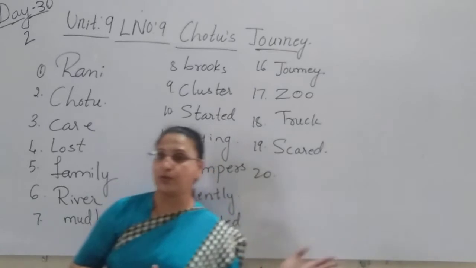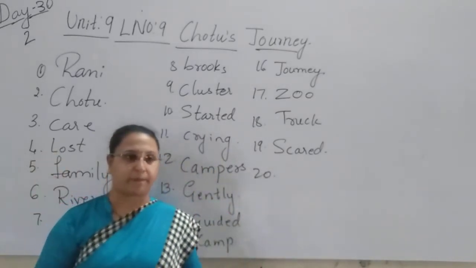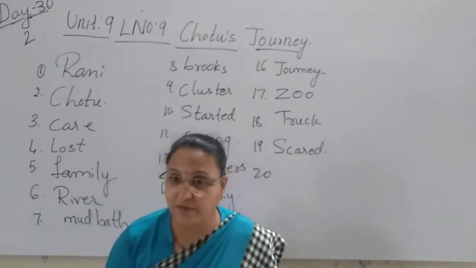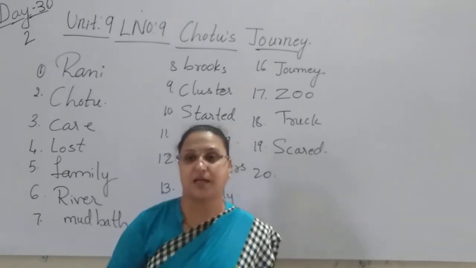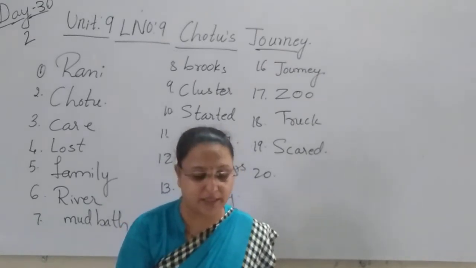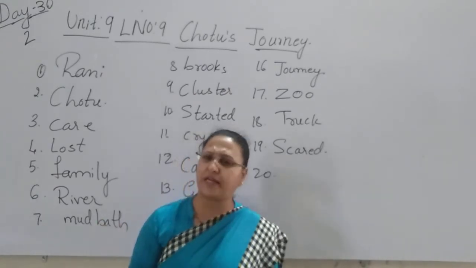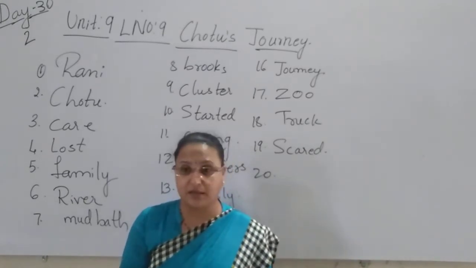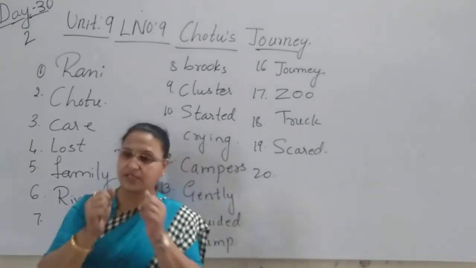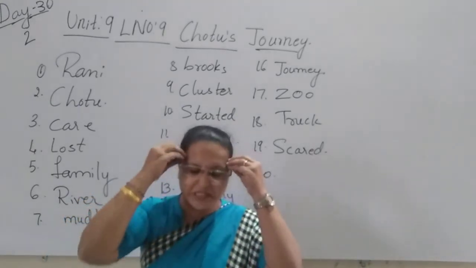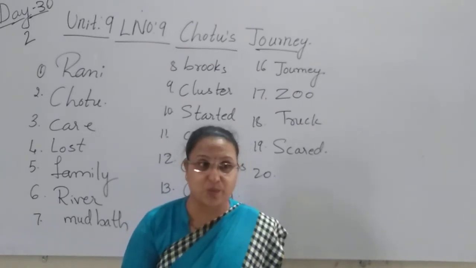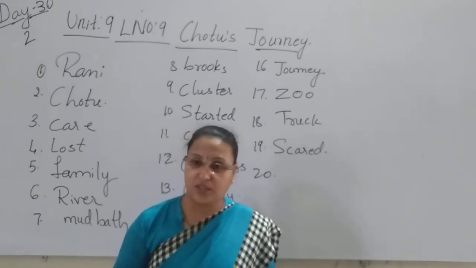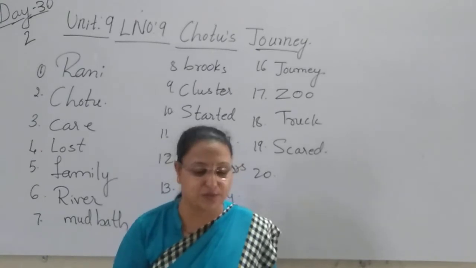Suddenly, after reaching that place, the truck stopped. And when Chotu got down from the truck, he felt very happy. Why? Because he walked on the ground. Chotu started to walk on the ground. Chotu was feeling very happy because for hours he had been sitting in the truck. There was no moving, no walking, just sitting in the truck. So Chotu was getting bored. And once the truck stopped and Chotu got down, he was very happy because he started to walk on the ground. Yes.